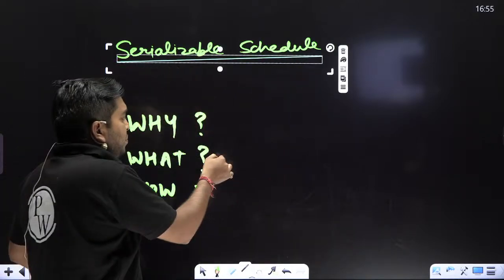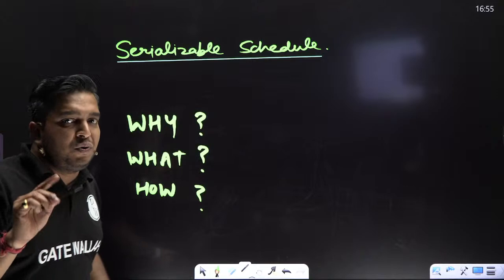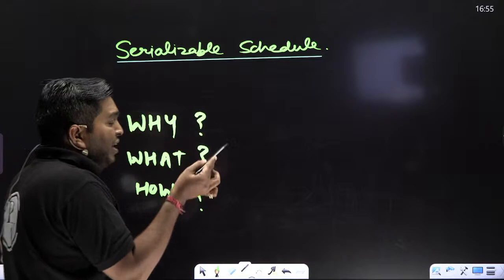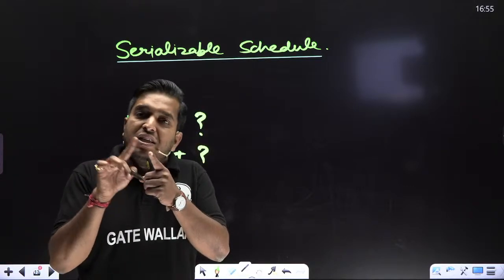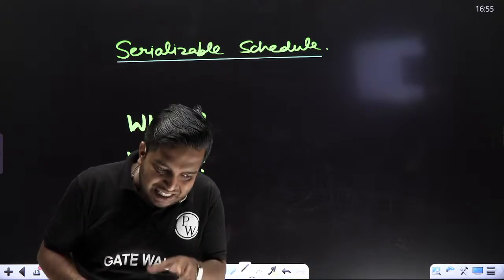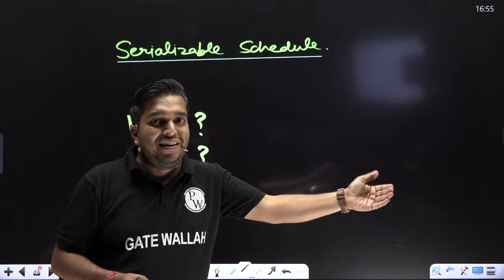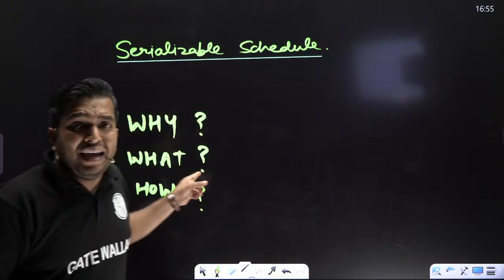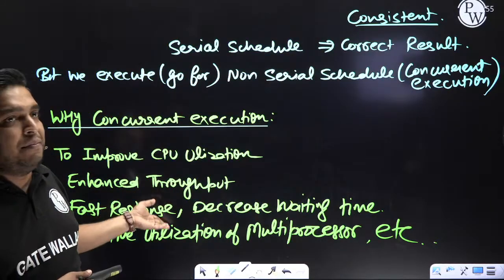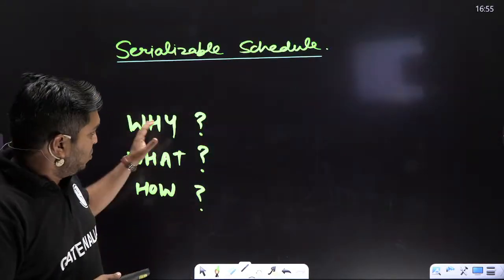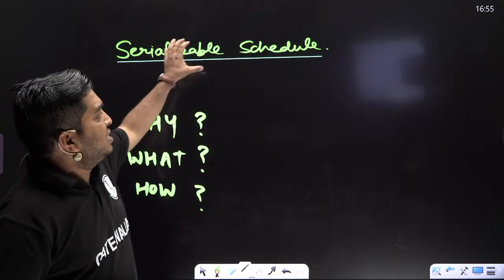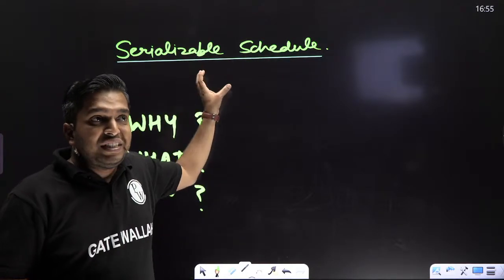First of all, because we know serial schedules are always consistent, but we go for concurrent execution because we want more CPU utilization, fast throughput, and effective utilization of resources. Then we check whether it is serializable.